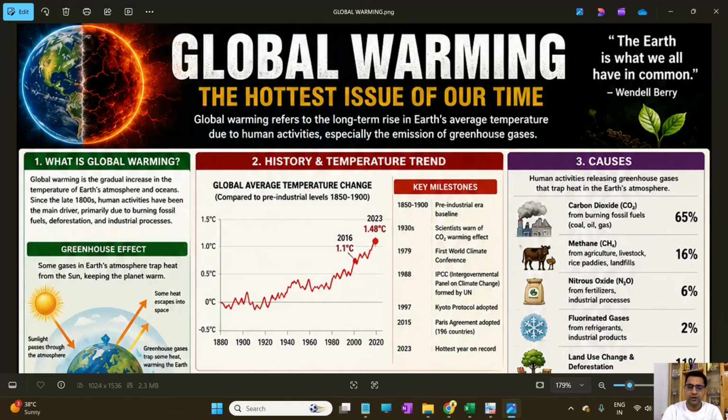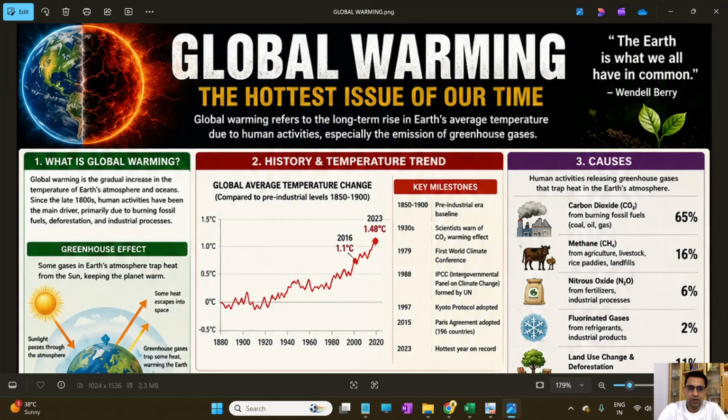Today I have come up with one of the most important topics, which is creating a high amount of drama throughout the world, that is global warming. So this is the hottest issue of our time. Global warming refers to the long-term rise in the Earth's average temperature due to human activity, especially the emission of greenhouse gases. So what exactly is called global warming?